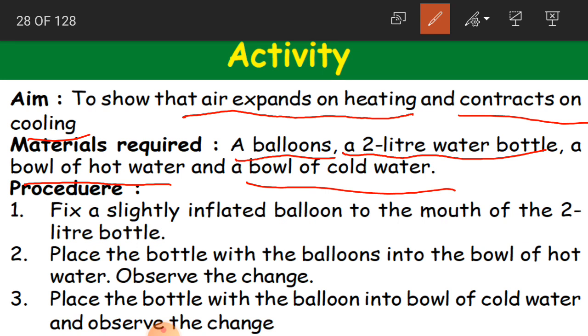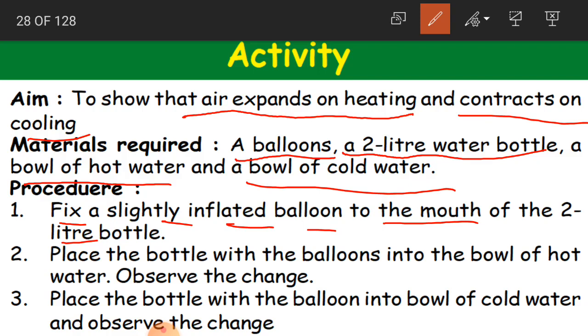And now what is the procedure? First you have to fix a slightly inflated balloon to the mouth of the 2-liter bottle. Any bottle, it is not that only a 2-liter bottle, children. If you have a 2-liter bottle, it is a big bottle, so you will have more air. If the bottle size is big, the air quantity also will be more. So that is why you can take a 2-liter bottle. If you do not have one, you can take even a smaller bottle than that. Clear, children?